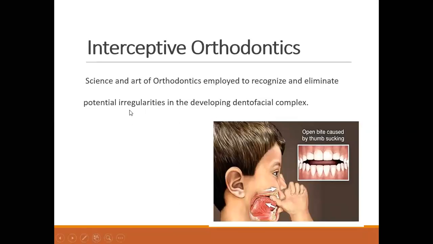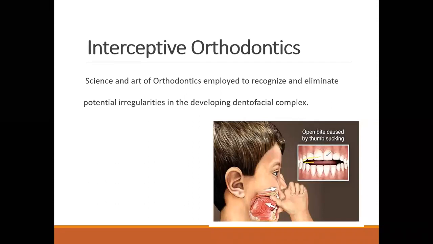Now, interceptive orthodontics. Can you look here in the picture that a baby has a habit of thumb sucking? We are interrupting. Interceptive means you are going to interrupt in between. The child has a habit of thumb sucking. Due to the thumb sucking habit, what has happened? His upper and lower teeth are not in proper occlusion. There is an open bite. There is no good contact, and there is a space open.